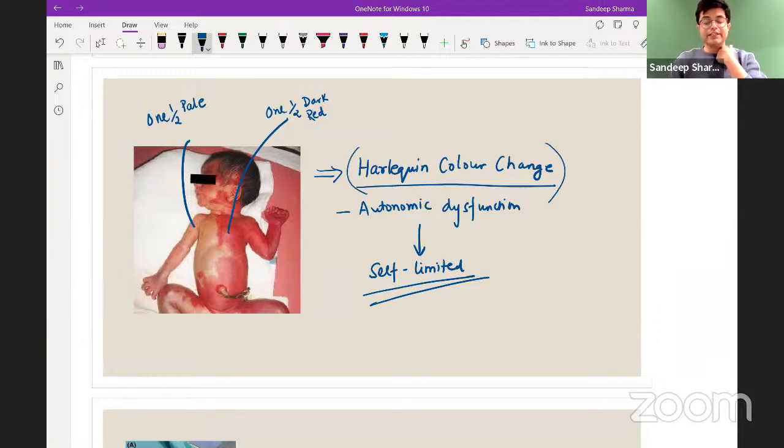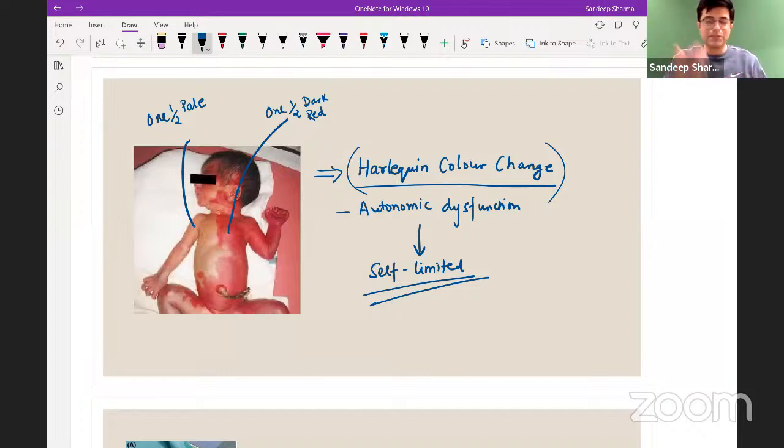Yaad kaise karna hai? Easy way to remember. Harlequin. Do you remember? Do you know who Harlequin is? Yes, Harlequin is the girlfriend of Joker of Batman, played beautifully by Margot Robbie in Suicide Squad. Suicide Squad, the second one which came, was an excellent movie, and a sequel is also in works. Harlequin, if you look at the comic book history, she was a psychiatrist who fell in love with Joker and became a psychopath. Harlequin has two personalities. Sometimes she helps the law enforcement agencies. Sometimes she likes to kill people. So same person has two types of personalities, one pale or normal and one dark.